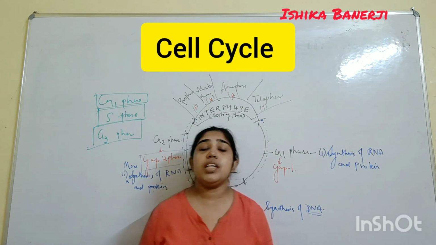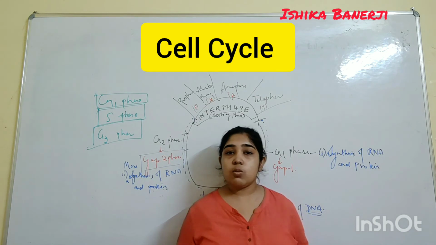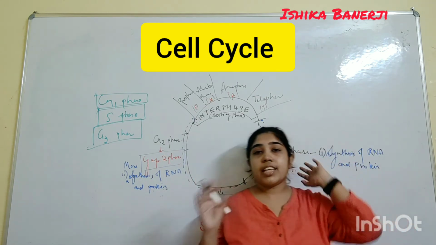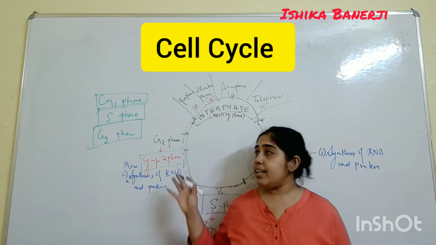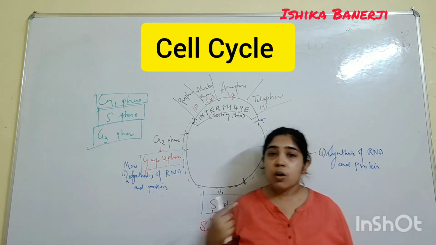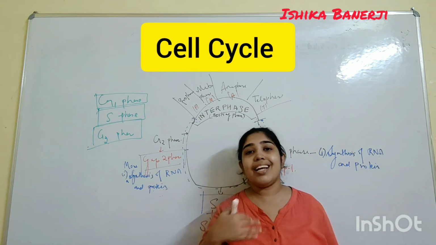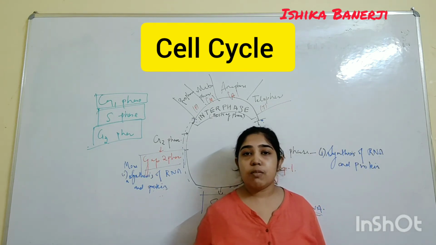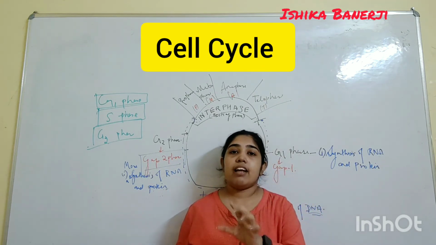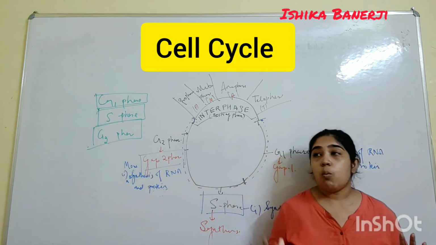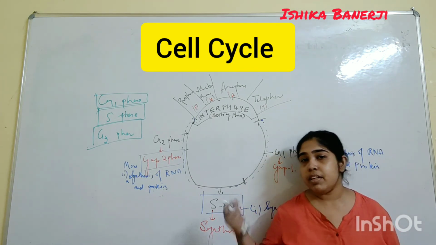So I am ending this video here, hoping that you understood the cell cycle: the S phase, G1 phase, G2 phase, what happens in what phase, and how to remember prophase, metaphase, anaphase, telophase. This is what I tried to make easy. After studying for so many years it automatically comes when I speak. But if you are studying for the first time, just remember P, MAT: prophase, metaphase, anaphase, telophase. What changes happen in what phase, that in the next video.